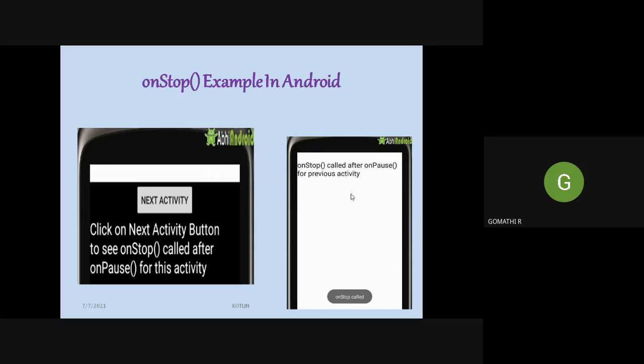So on pause followed by on stop will be called when you move from one screen to another screen. So these are some of the real-time examples. You should understand the flow of the activities, the activity life cycle. You should remember in which scenario which method should be called.